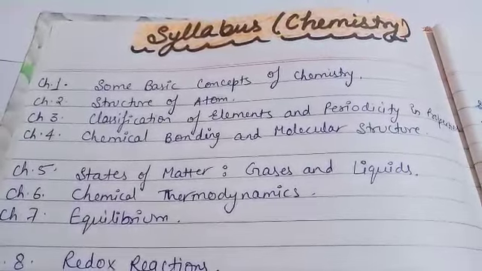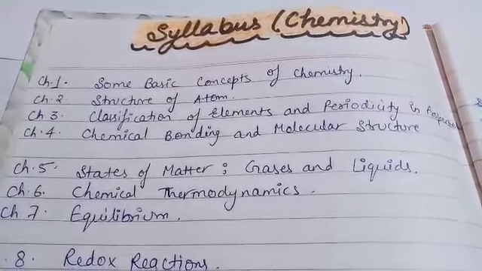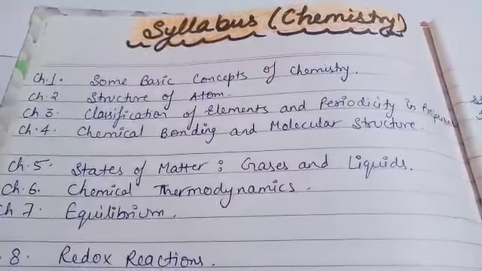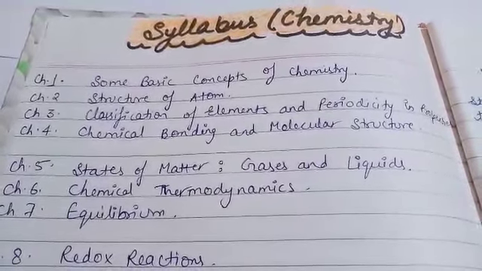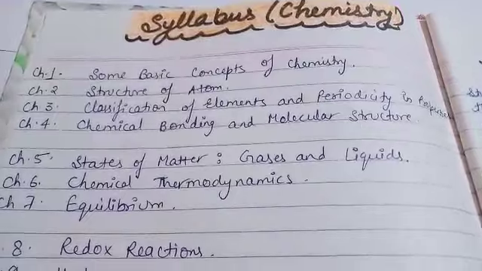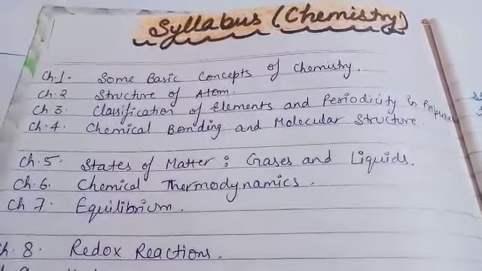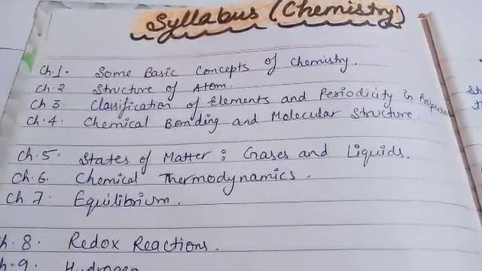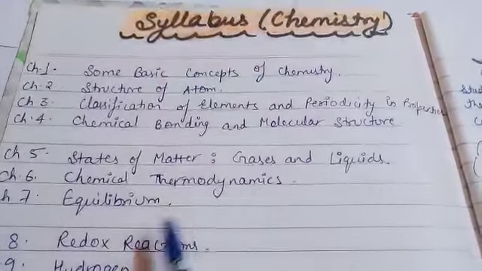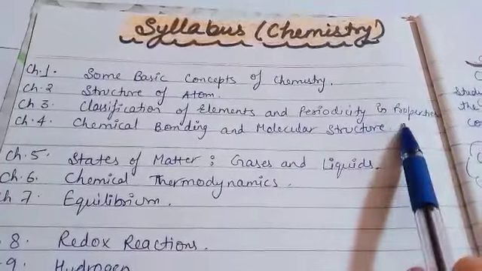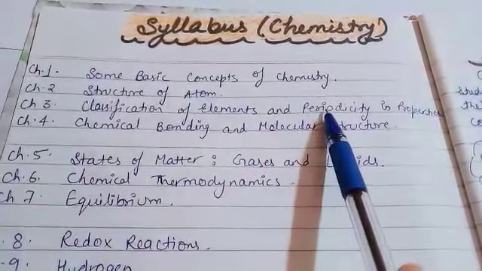Now, first of all, the syllabus of chemistry. In 11th class, you have 14 chapters in your syllabus. Your first chapter is Some Basic Concepts of Chemistry. Second is the Structure of Atom. Third is Classification of Elements and Periodicity in Properties. In short, you can say it's the periodic table.